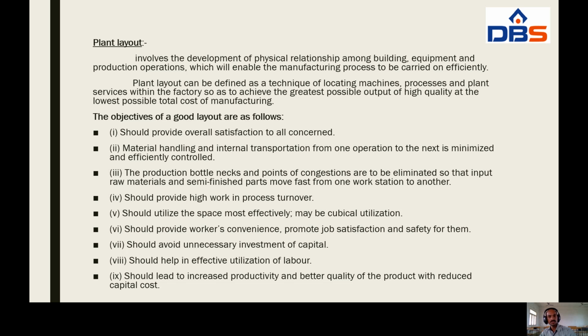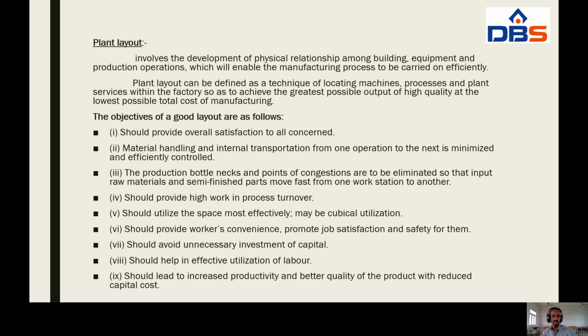The objectives of a good layout are as follows: should provide overall satisfaction to all concerned. And the second one, material handling and internal transportation from one operation to the next is minimized and efficiency controlled.